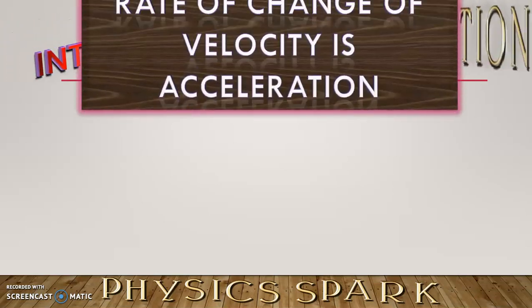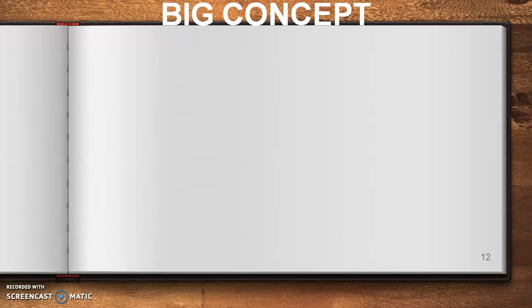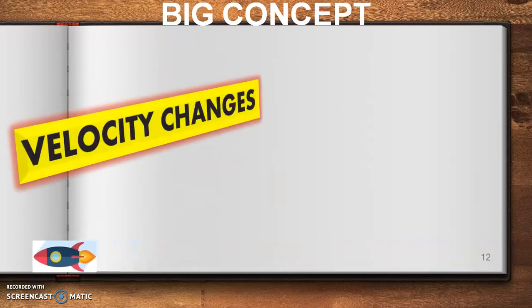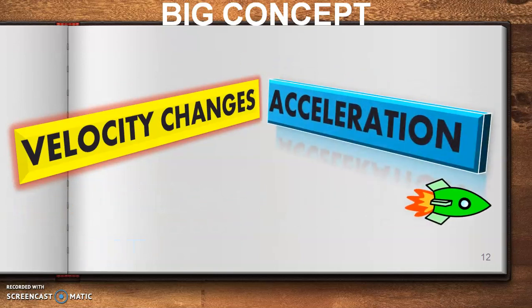Now, introducing acceleration. The rate of change of velocity is acceleration. Simply we can say that whenever we have a non-uniform velocity, that means when velocity changes with time, that is defined as acceleration. Now, here we have a very important concept: when velocity changes, then there will be acceleration.